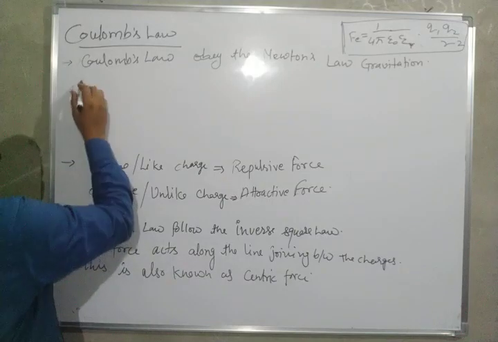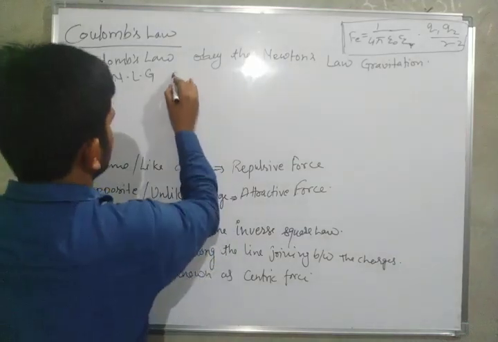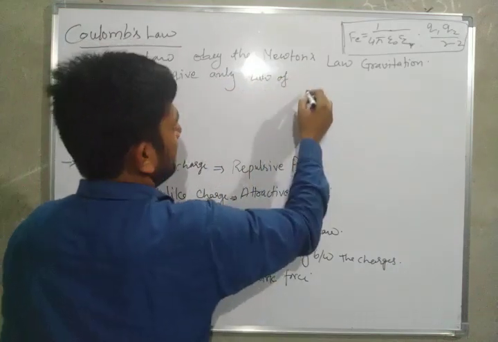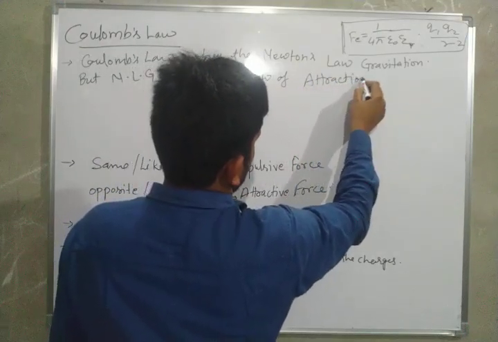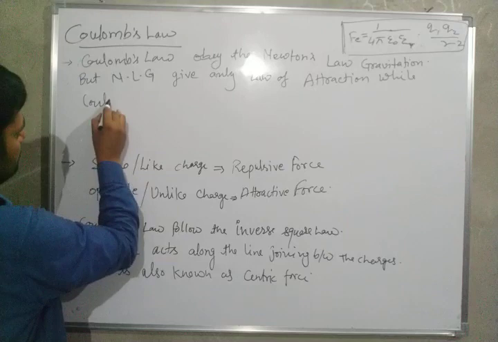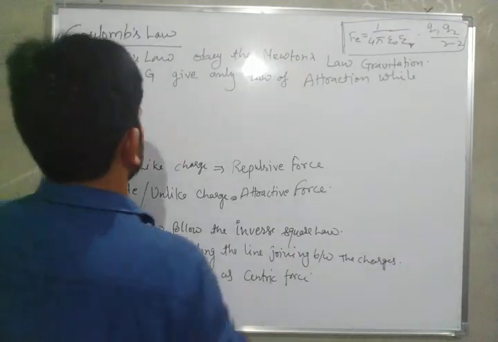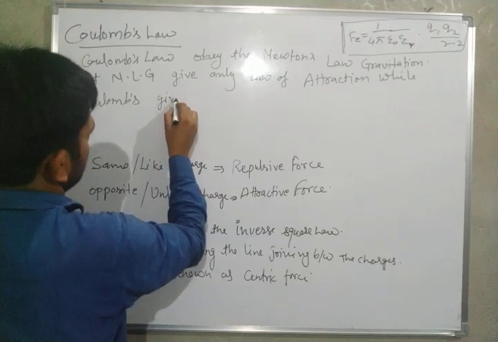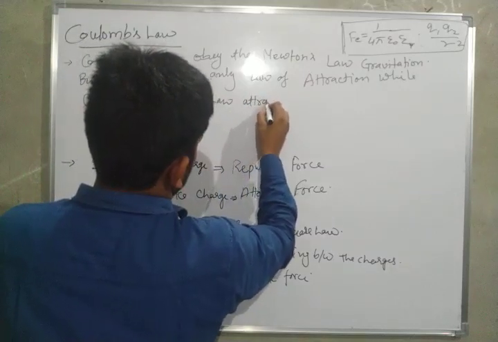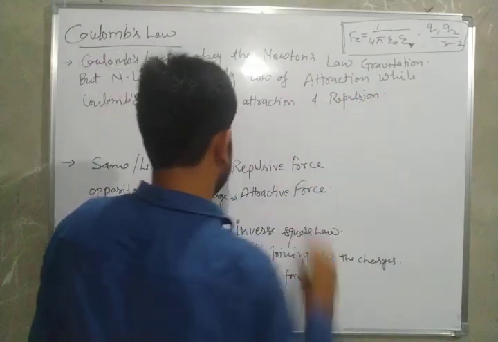But Newton's law of gravitation gives only the law of attraction, while Coulomb's law gives the law of attraction as well as repulsion.